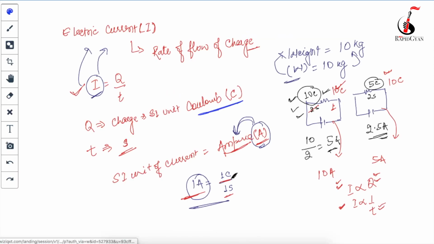I have explained it here, beta. If 1 coulomb of charge is flowing through a circuit for 1 second, then we can say that the circuit is having 1 ampere of electric current.